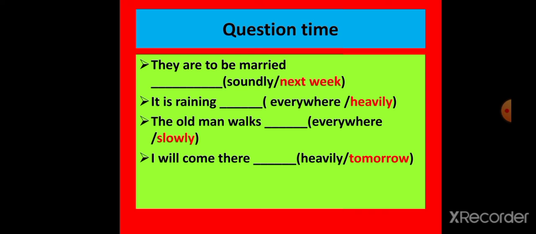This is adverb of manner. The old man walks slowly. This also tells us how something is done. So adverb of manner, right? I will come there tomorrow. This is adverb of time. Thank you, students.